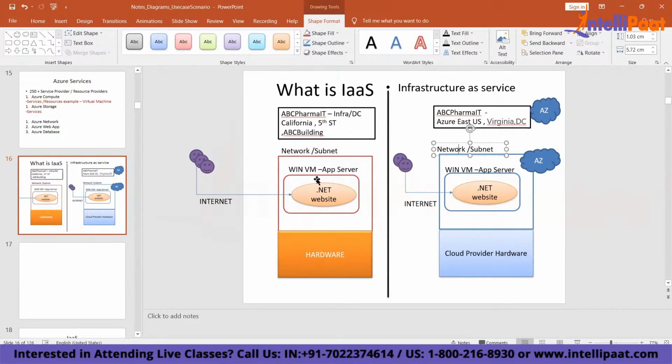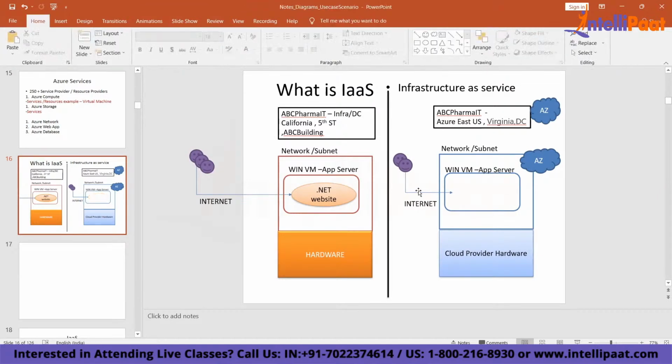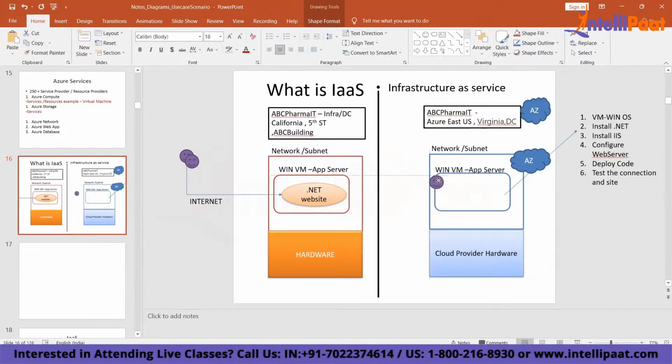But the only difference is that you're going to run your website in a cloud provider's environment. You get full control over this server. You can install what you want to install within that server. Let's say if you want to run a .NET site, what all you need to install within this? So you are gaining full control on the server and you choose whatever you want to do within that server. Okay. So this is called infrastructure as a service.